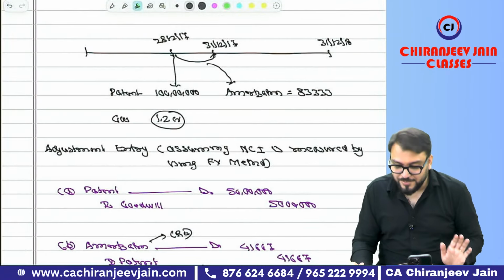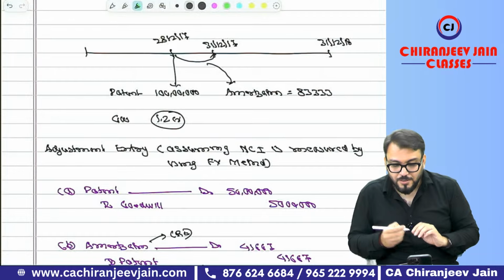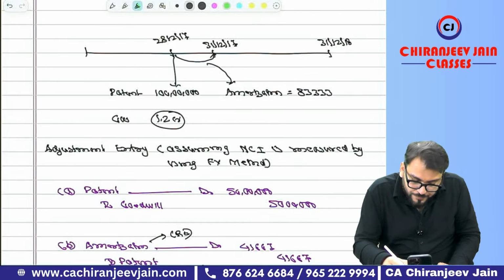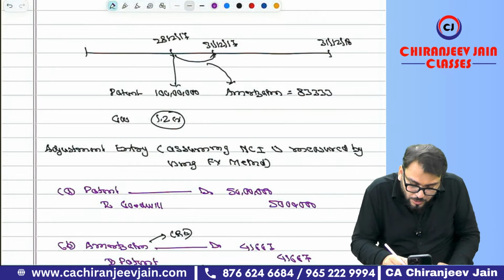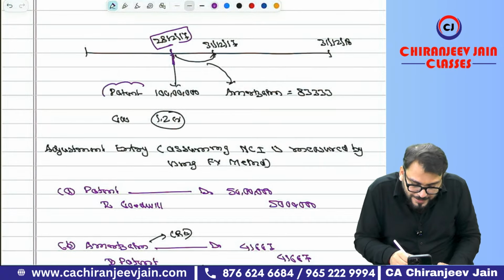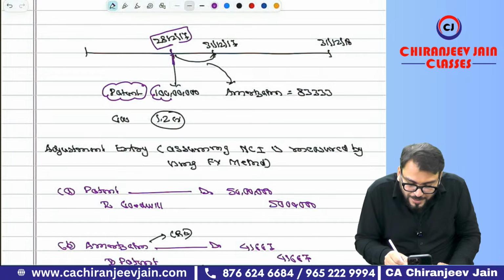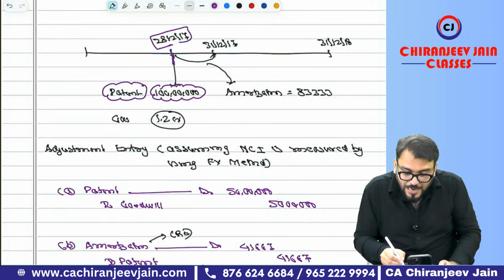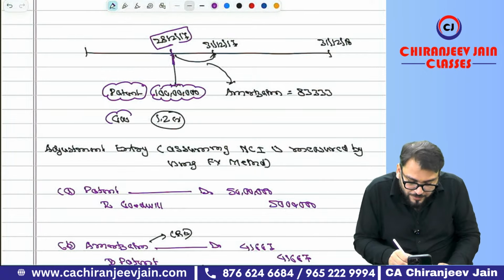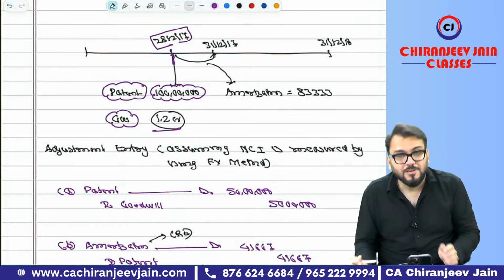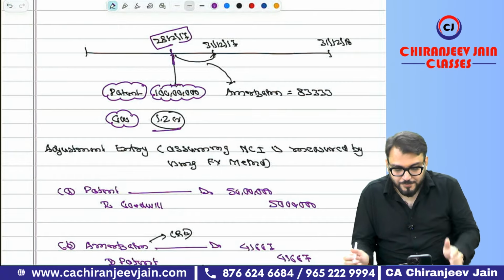Now just try to understand. I'll take one example. Suppose on 28th Feb 2017, there was a patent whose fair value we have taken as 1 crore. And by taking 1 crore, the goodwill was measured at 1.2 crore. Understood? Correct?